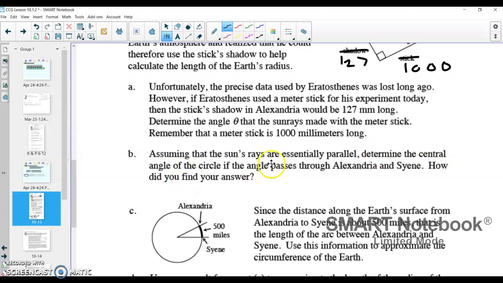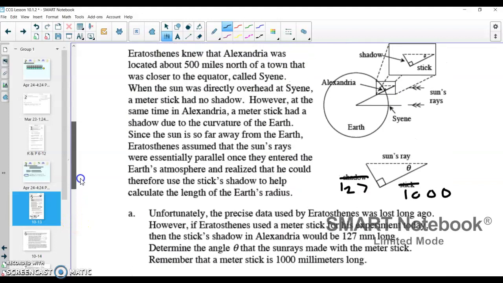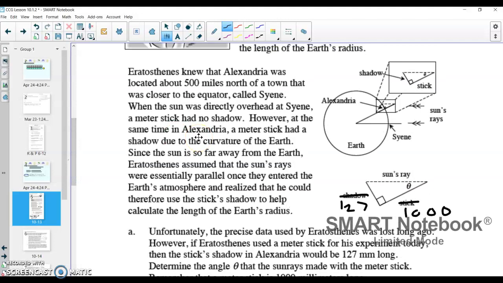Determine the central angle of the circle if the angle passes through Alexandria and Syene. How could you find your answer? Well, I'm going to try to show you the best I can up here. These sun rays are parallel, and we have this sun ray traveling in right here, and we have another sun ray passing down right here.